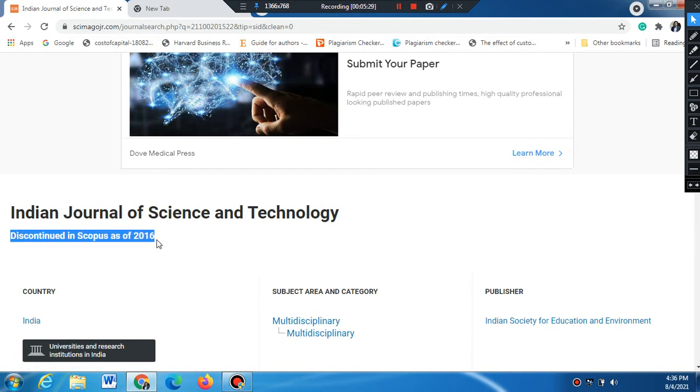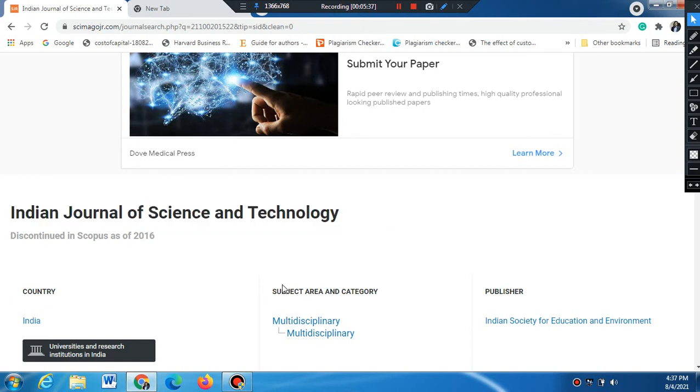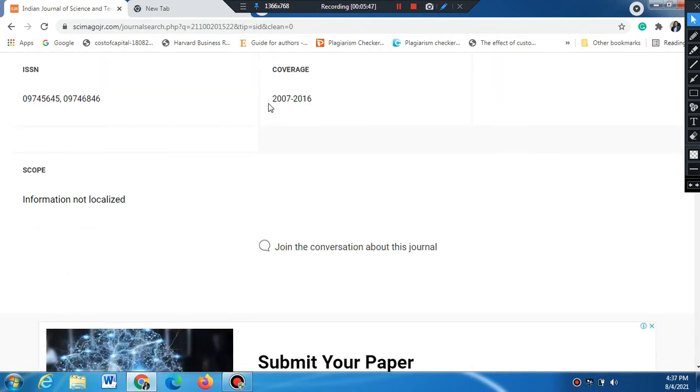Very important to find out, by the researcher. The journal is showing in the index. Earlier it used to be Scopus indexed, but no longer, it is discontinued. So there is no way to look further. See what the H index is, and the coverage is 2007 to 2016. That's it, it has ended. It is no longer indexed in Scopus.